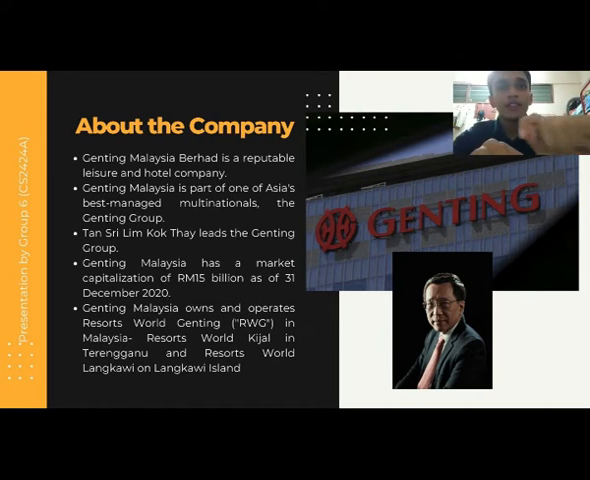Genting Malaysia Berhad is a reputable leisure and hotel company. Genting Malaysia is a part of one of Asia's best managed multinationals, which is the Genting Group. Who doesn't know the leader of the Genting Group, Tan Sri Lim Kok Thay? Genting Malaysia has a market capitalization of 15 million as of 31 December 2020. Genting Malaysia owns and operates Resort World Genting in Malaysia, Resort World Kijal in Terengganu, and Resort World Langkawi on Langkawi Island.